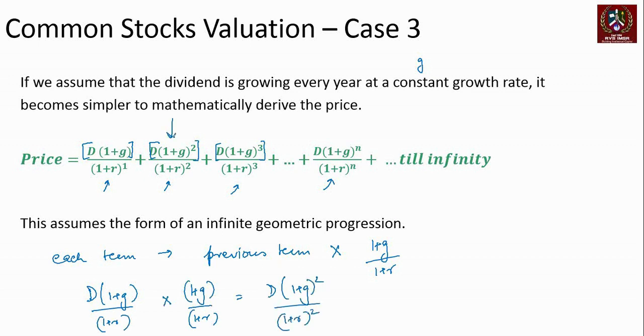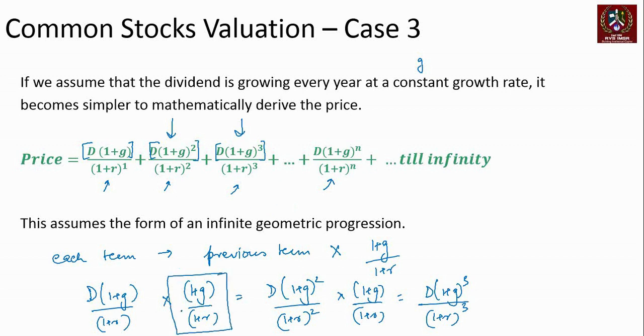That's the second term. You multiply this with 1 plus G by 1 plus R, you get D into 1 plus G cubed upon 1 plus R cubed. That's the third term. So every term is calculated as the previous term multiplied by 1 plus G upon 1 plus R. This is the common multiplication factor that we are using.